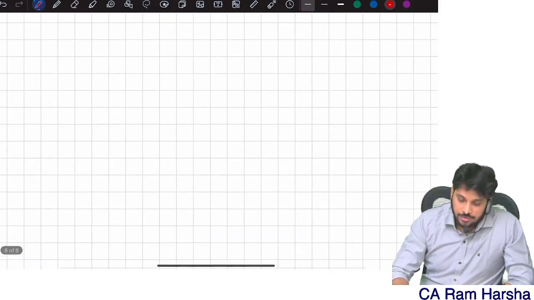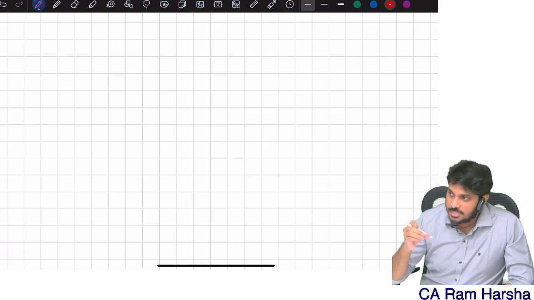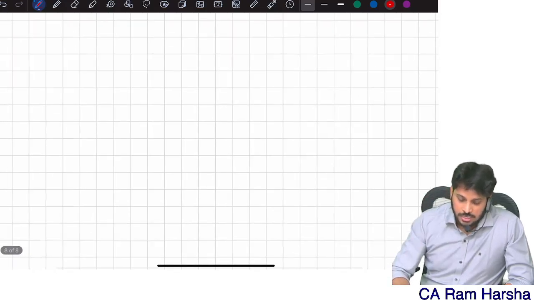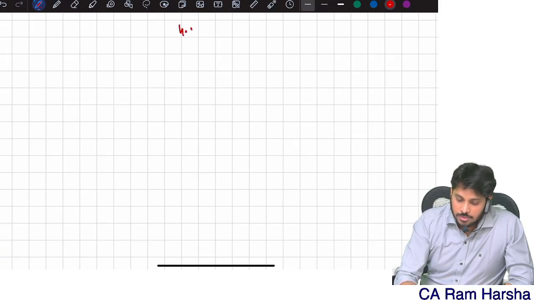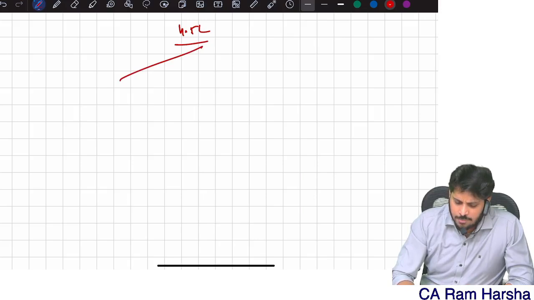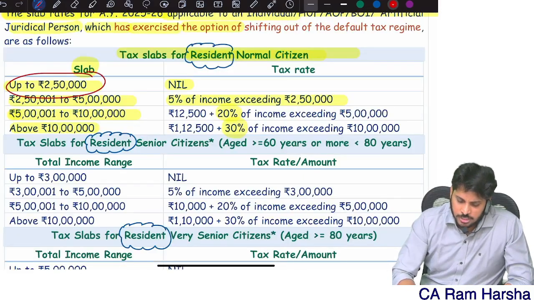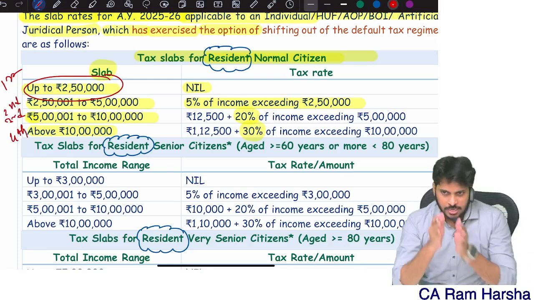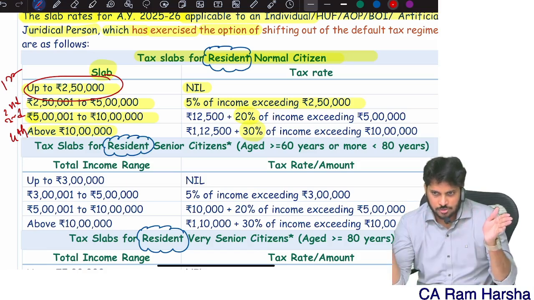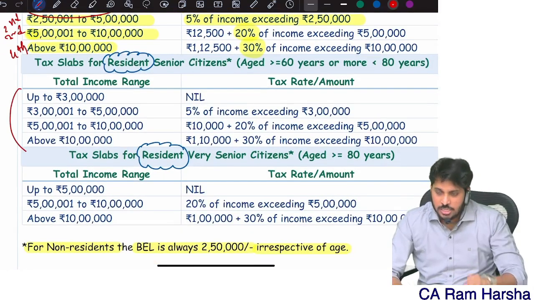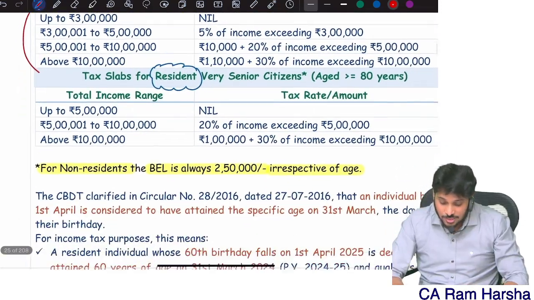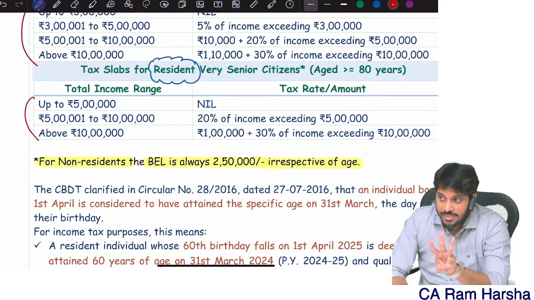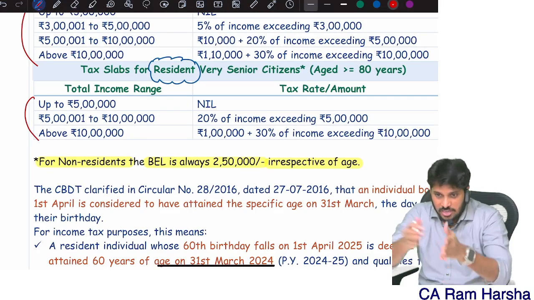I'll explain like this only for a normal citizen. For senior citizens and others, you should do it voluntarily. Now suppose my total income is 4.5 lakh. First slab is up to the first 2.5 lakh, this is the second slab, third slab, fourth slab. Like that you can divide. Income for a normal citizen will be divided into 4 slabs. Even for a senior citizen income is divided into 4 slabs, whereas for a super senior citizen income is broadly divided into 3 slabs. You should divide the income like this.